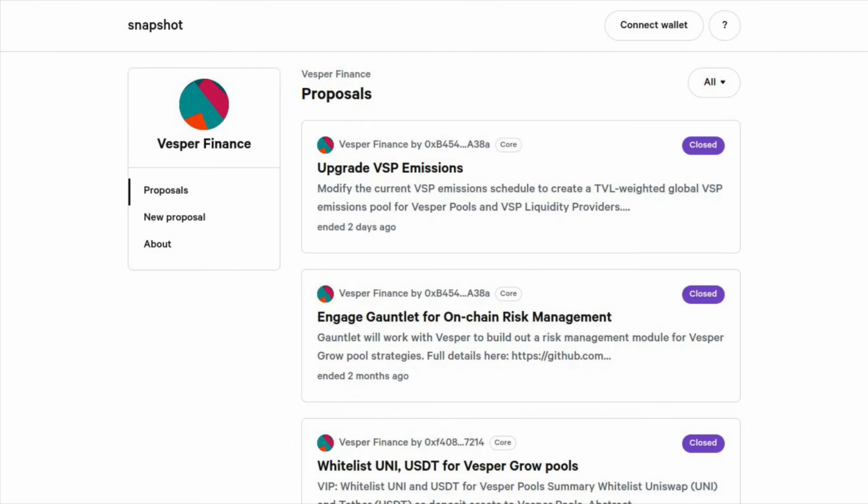Voting happens using Snapshot, which is an off-chain governance client that produces easily verifiable results. Creating a proposal and voting on Snapshot is free. Vesper's Snapshot page is shown here. Check the show notes for the link.